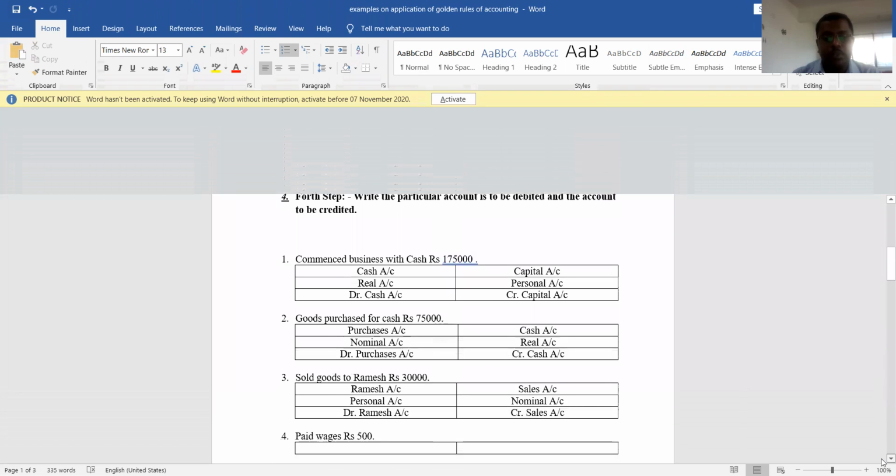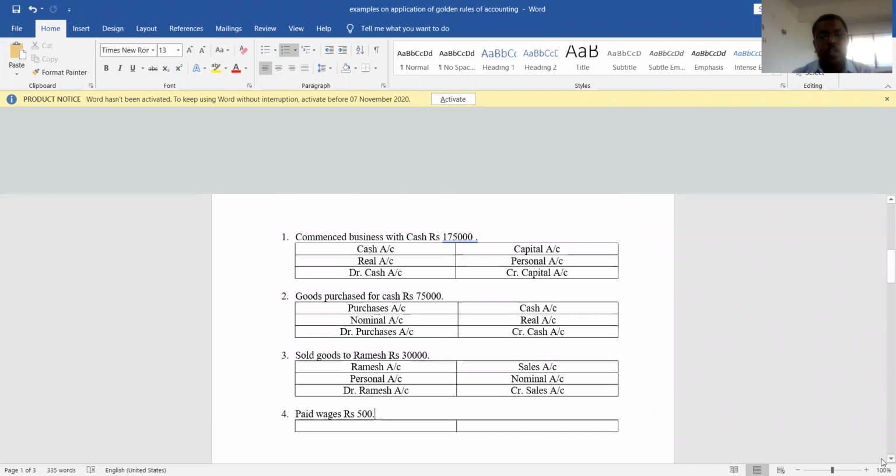In my previous class, we took these three examples in connection with the application of golden rules of accounting. First one is commenced business with cash rupees 1,75,000. Right now, don't bother about the amount. Just concentrate on the two accounts in a transaction. Here, commenced business with cash means money is invested into the business worth rupees 1,75,000. So here two accounts are there.